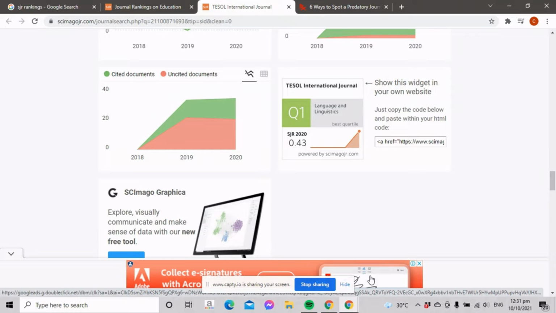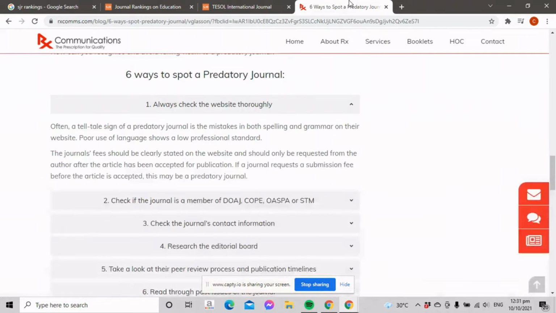So there are various ways on how you can spot a predatory journal. First, always check the website thoroughly. Often, a telltale sign of a predatory journal is mistakes in both spelling and grammar on the website. Poor use of language shows a low professional standard. The journal's fees should be clearly stated on the website and should only be requested from the author after the article has been accepted for publication. If a journal requests a submission fee before the article is accepted, this may be a predatory journal.